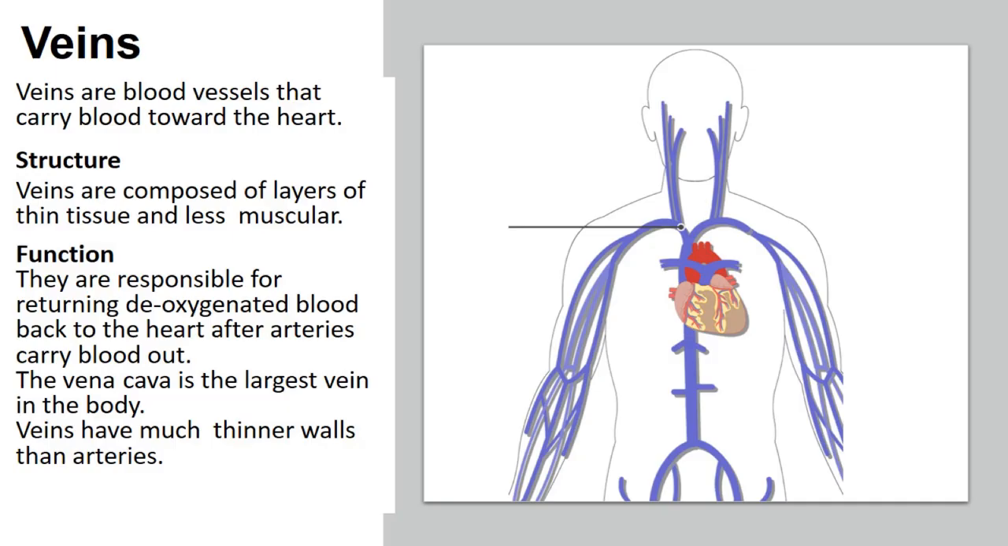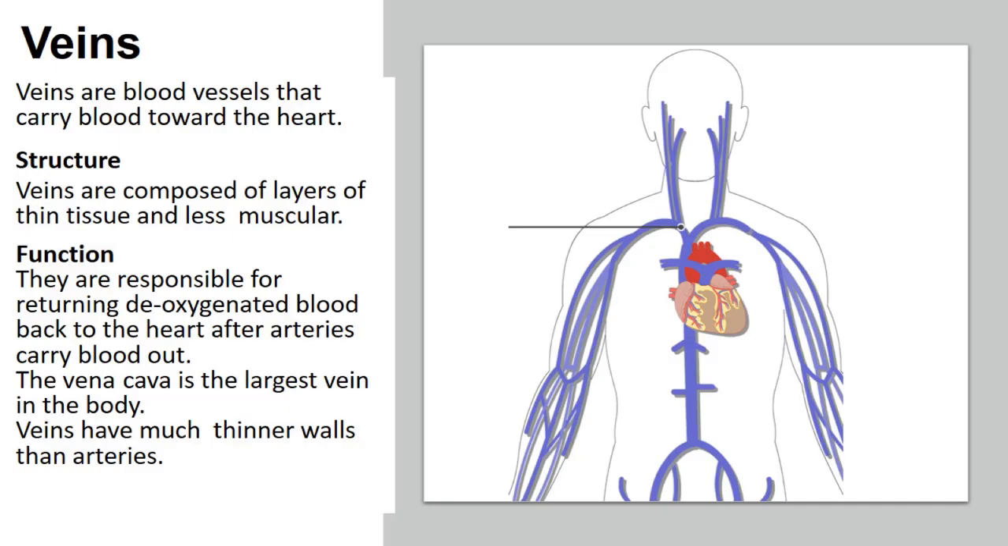Now, the third main important blood vessel is veins. Veins are the blood vessels that carry the blood towards the heart. Now, what is the difference between the veins and the arteries? As I said, arteries are responsible for supplying the oxygenated blood, but veins are responsible for taking the deoxygenated blood towards the heart. So as you can see, their function is returning the deoxygenated blood back to the heart, after the arteries carry the blood out.